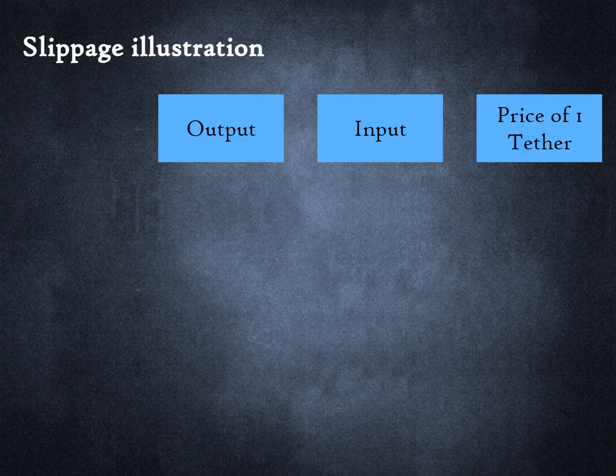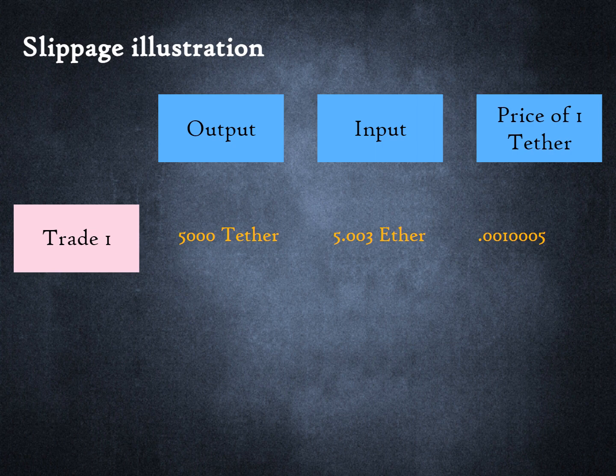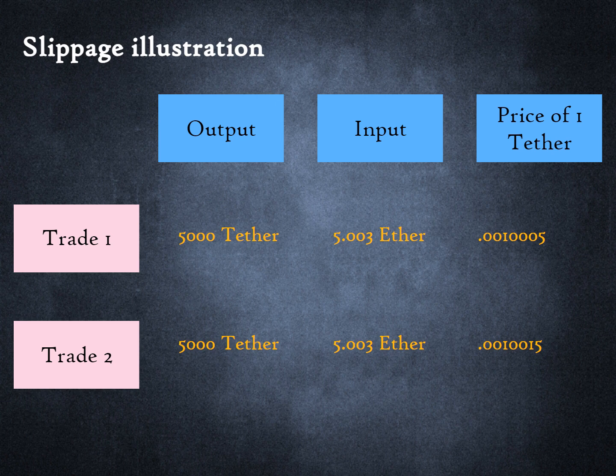We can now calculate what price Bob paid for the first trade and the second trade. For the first trade, the price paid for 5,000 Tether was 5.003 Ether. This means the price of Tether is 0.00100005. For the second trade, the price of Tether is 0.00100015. That is a slippage of 10 basis points between the first and second trades, not the kind of dramatic slippage we saw in the earlier example.